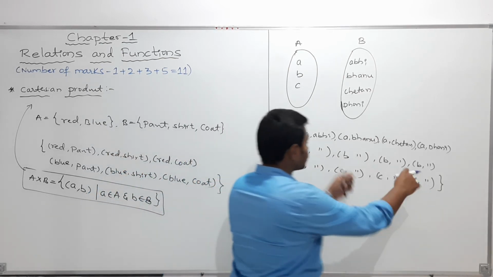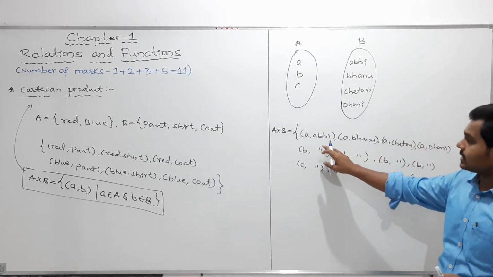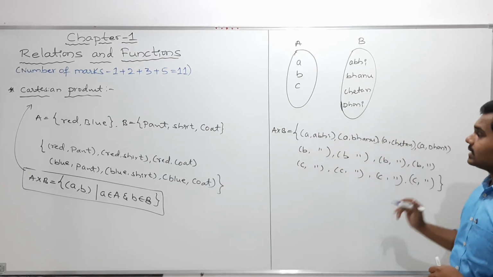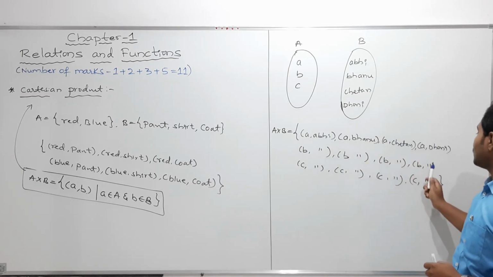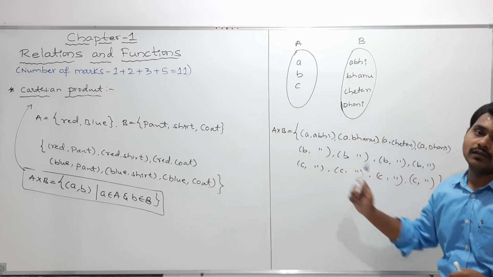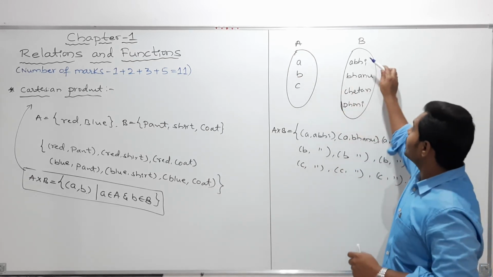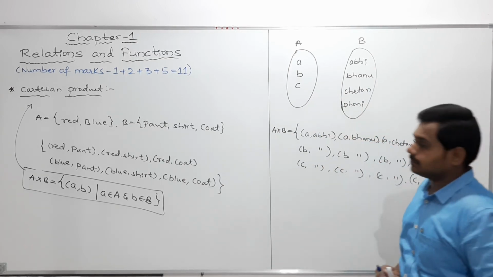Clear? So now my dear students, you can observe here, this is all the elements in A cross B. How many elements are there? 1 2 3 4, here it is 1 2 3 4, and next here it is 5 6 7 8, 9 10 11 12. So how many elements are there? 3, here 1 2 3 4. 4 3s are 12. Clear?